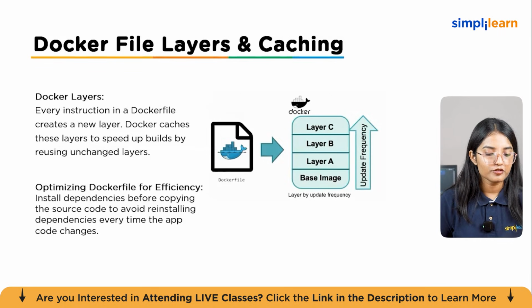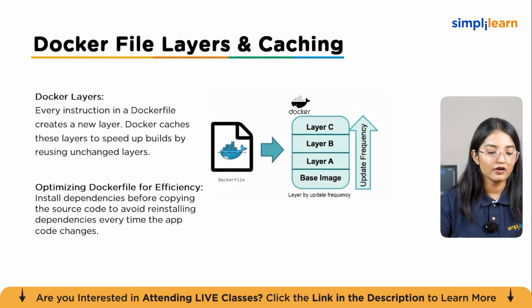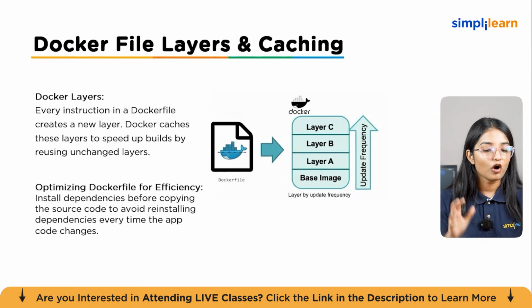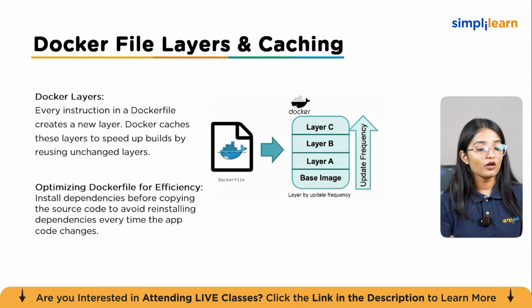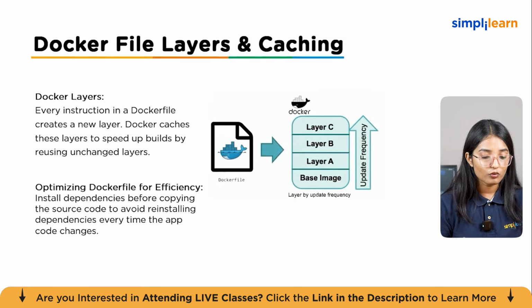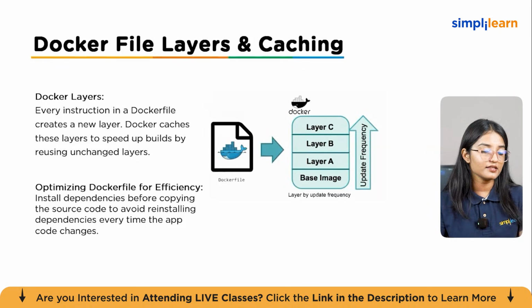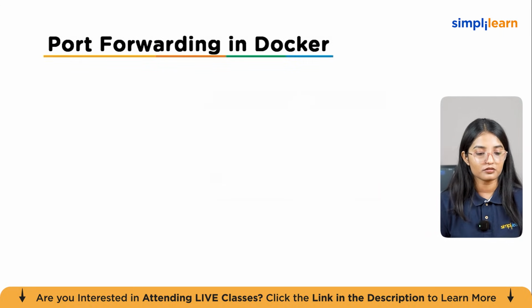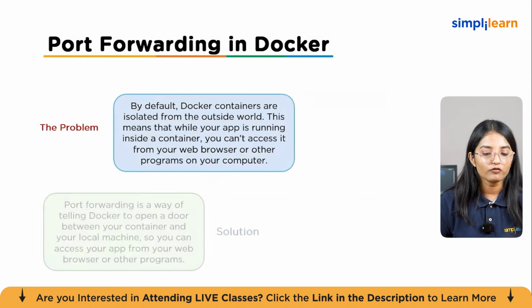Now, Docker layers: every instruction in a Docker file creates a new layer. Docker caches these layers to speed up builds by reusing the unchanged layers. Then you have optimizing the Docker file for efficiency. You can install dependencies before copying the source code to avoid reinstalling dependencies every time the app code changes. And we've also talked about port forwarding, right?